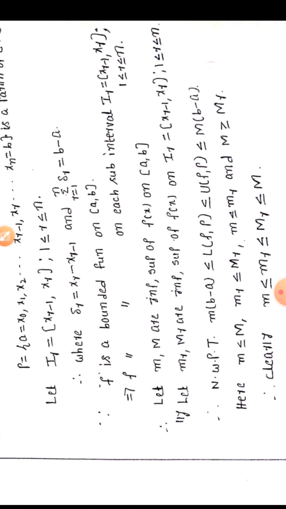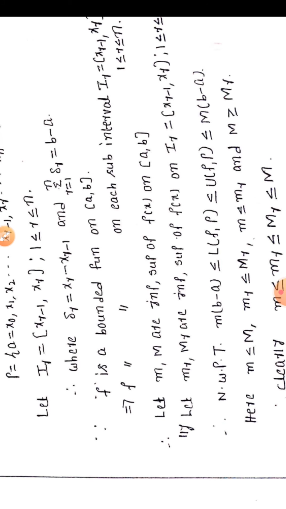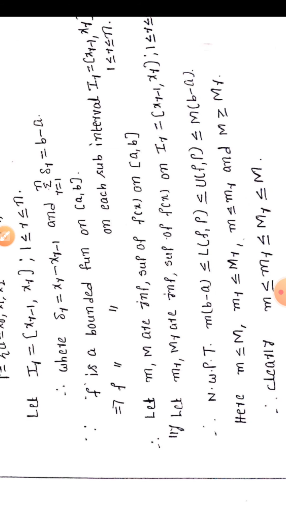Already we know the relation between small m and capital M: small m ≤ capital M, that is, infimum ≤ supremum always. Second, small mr ≤ capital Mr, infimum ≤ supremum. Third, small m ≤ small mr and capital M ≥ capital Mr. Therefore, our concluding result is small m ≤ small mr ≤ capital Mr ≤ capital M.